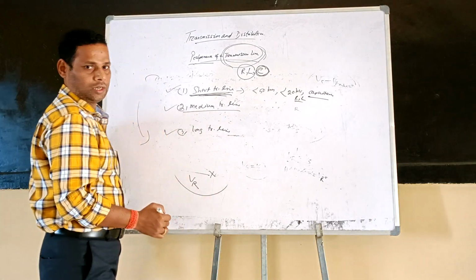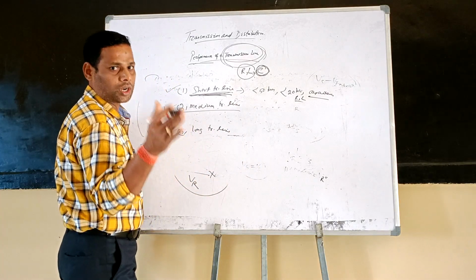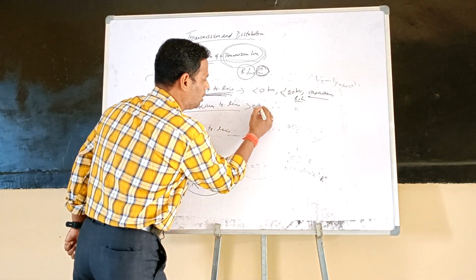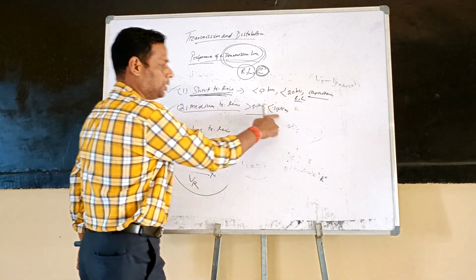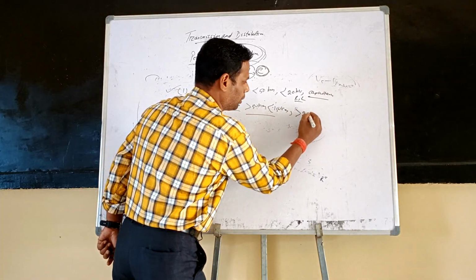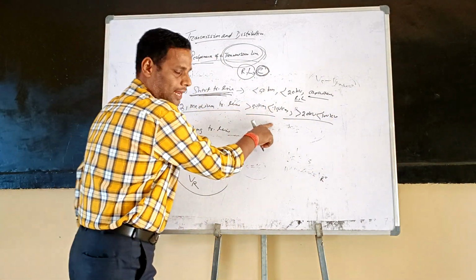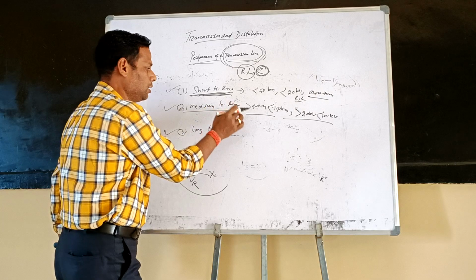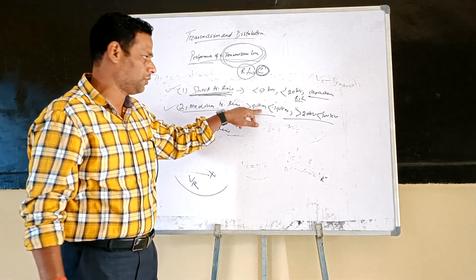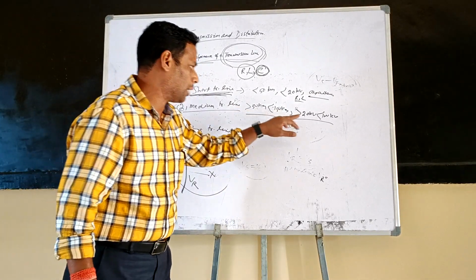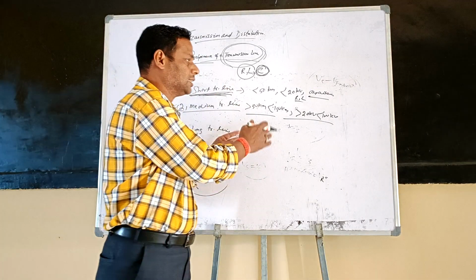Now come to the medium transmission line. How is it classified? The length of the transmission line should be greater than 50 km but less than 150 km, so between 50 km and 150 km, and the operating voltage will be greater than 20 kV and less than 100 kV. Then that transmission line is known as a medium transmission line. But when you are considering the medium transmission line, capacitance is considered.